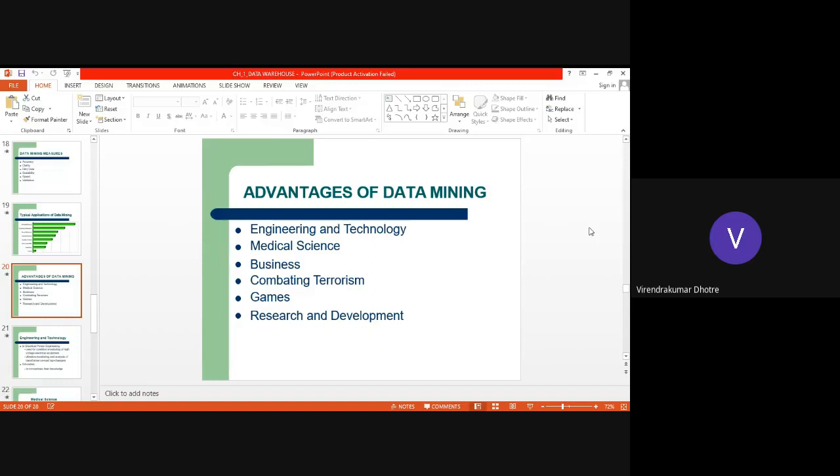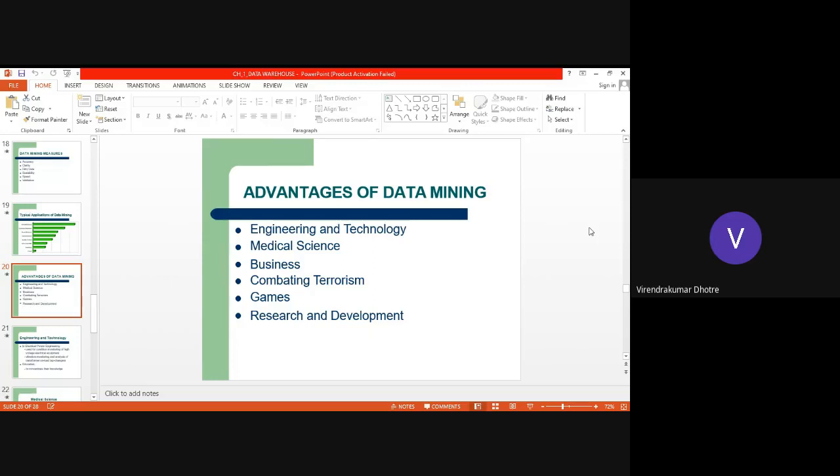There were days where simple games like Mario or a Snake inside the mobile. Now it is vanished. Today is the era of AR and VR games, virtual reality games. So data mining, and this is the advantage.